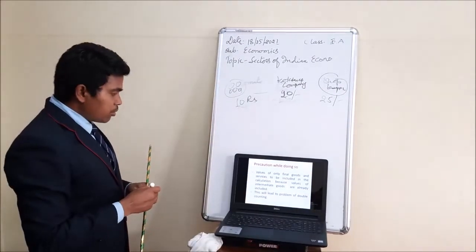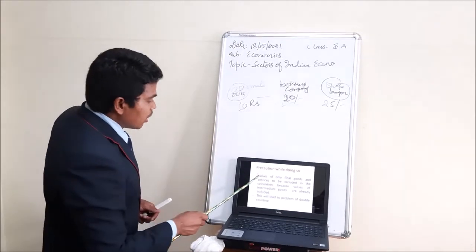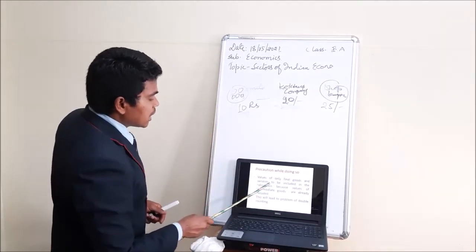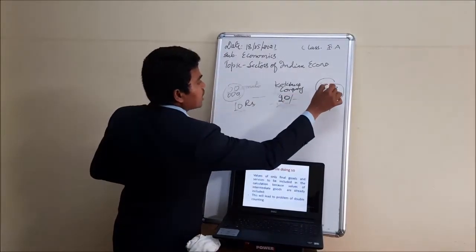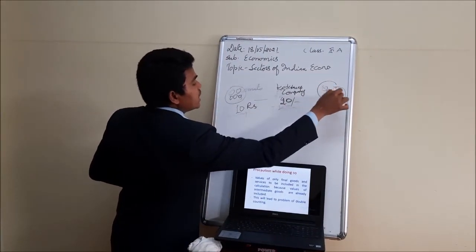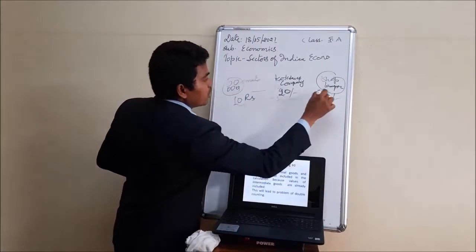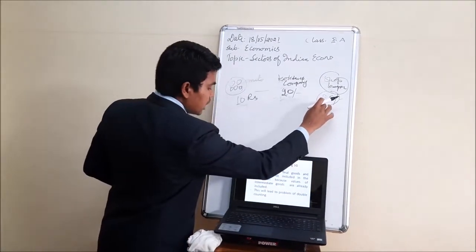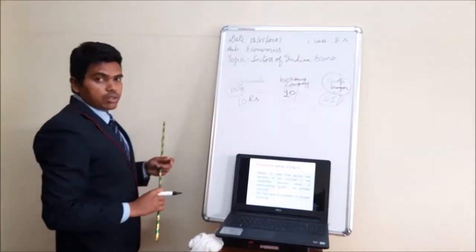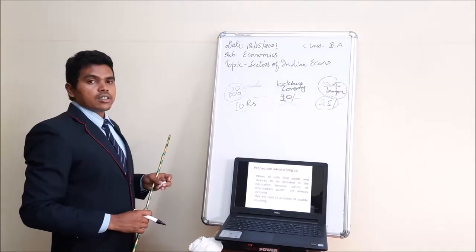So now you have to pay attention here. You have to understand that only the values of the final goods and services are to be included. The ketchup is a final good: the shopkeeper bought it and is selling it to the customer, and the customer is buying it for 25 rupees. So this is the value of the final goods and services, and only this has to be included.